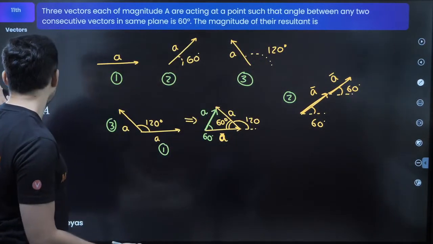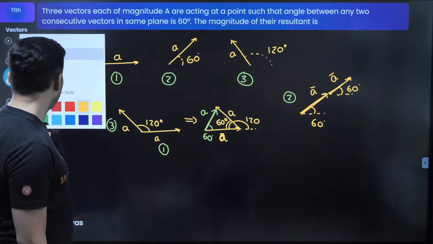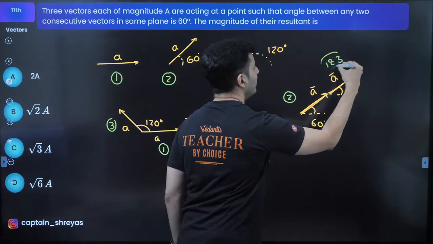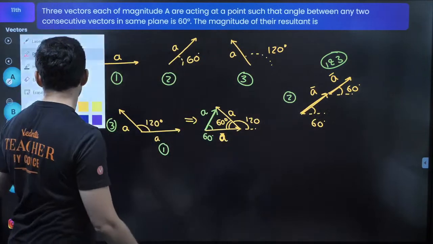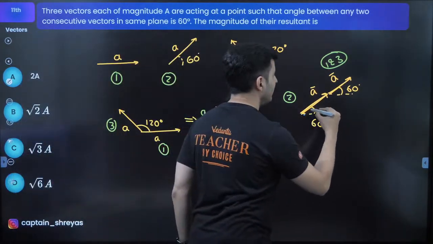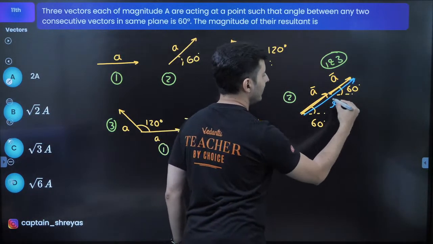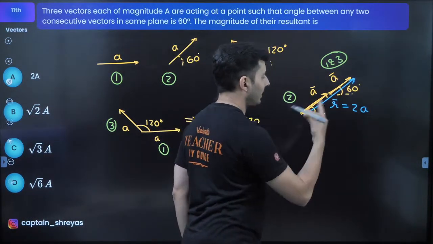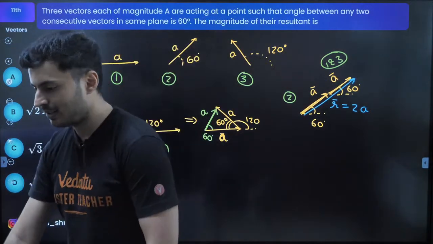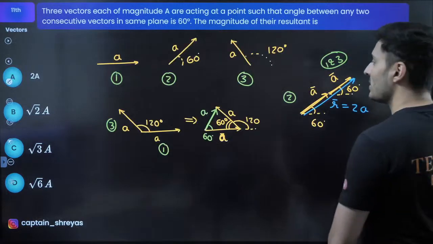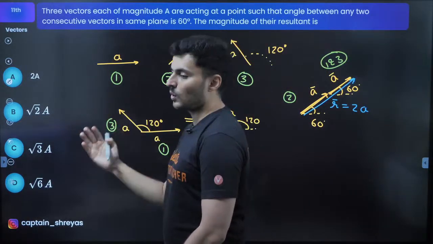So hence, guys, what is the combined effect of them? This was 2, this is the combined effect of 1 and 3 together. All vectors have been considered, so this is the resultant, and the resultant will be 2 times A, twice of A. That's it. Is that there somewhere? Yes, option A. If you notice, I have not written down any equations.